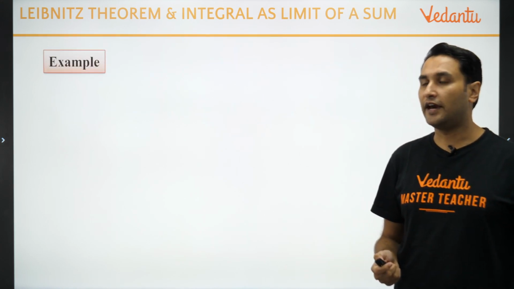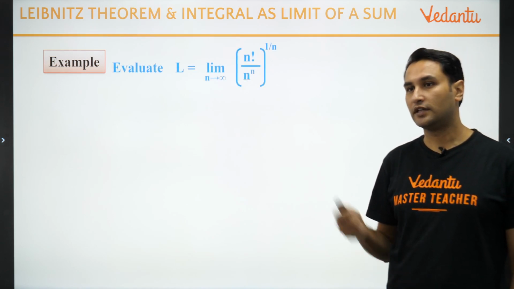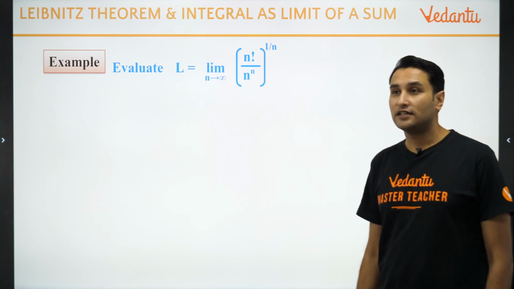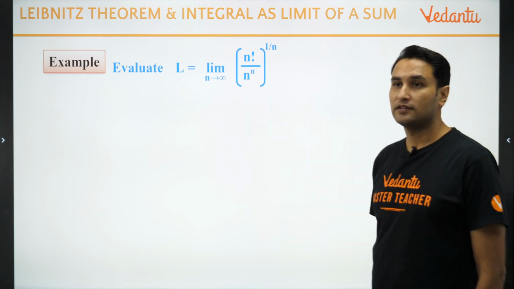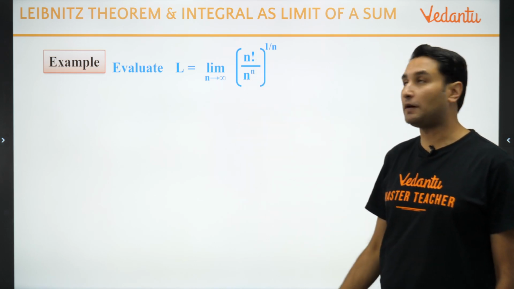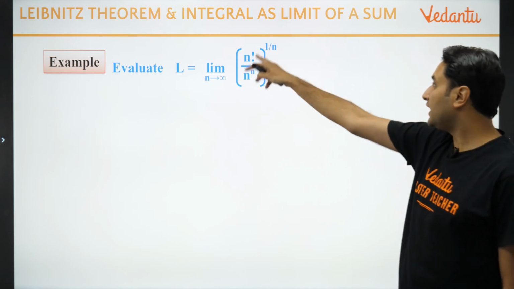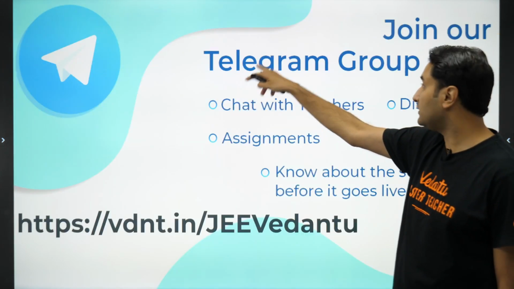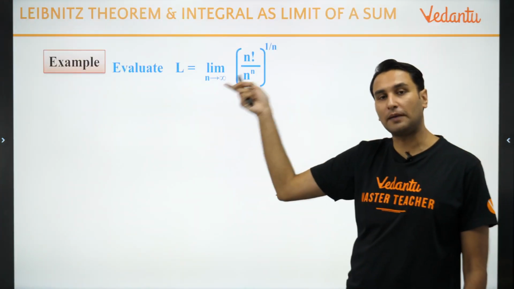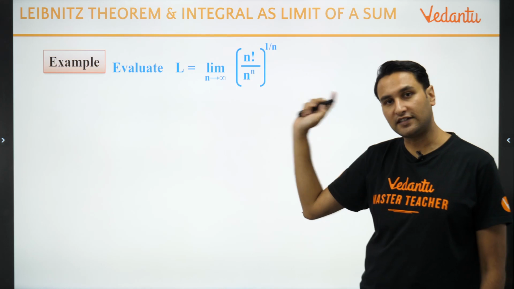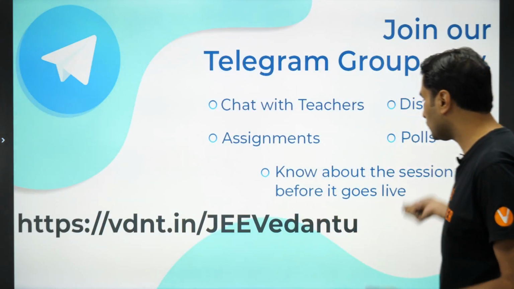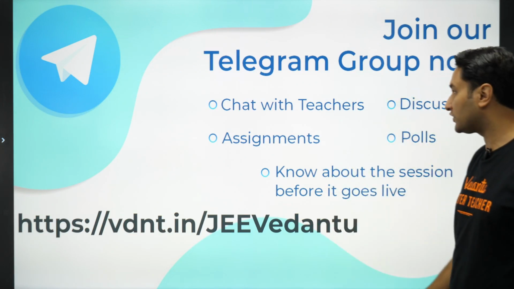All right, and this is your last problem. Limit n tends to infinity, n factorial upon n to the power n, raised to power 1 upon n. That is exactly like the JEE problem which we did. The hint is, this is exactly like the JEE problem that we did. Got it? Okay, on that note, everything will be available on the Telegram group after the class